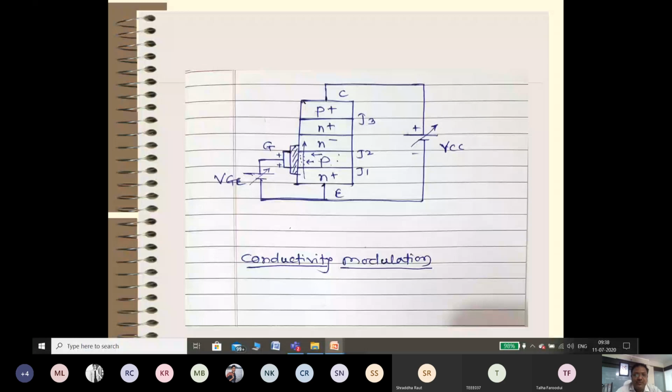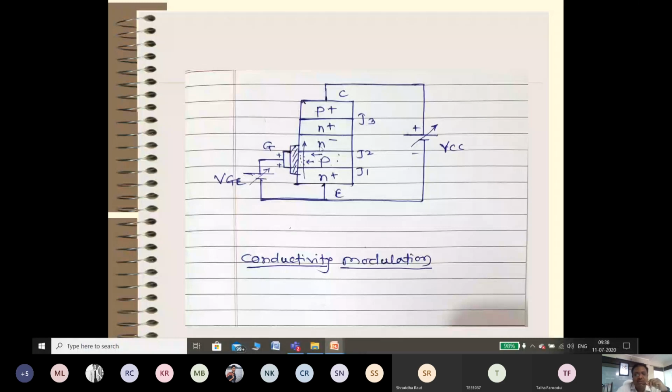Because of the application of VGE, positive charges develop at the gate side. Those positive charges attract the electrons present in this P region. The minority charge carrier electrons get attracted towards the metal gate, so an inversion layer is created. These electrons present in the N plus layer will travel from the emitter N plus through P to the N minus.